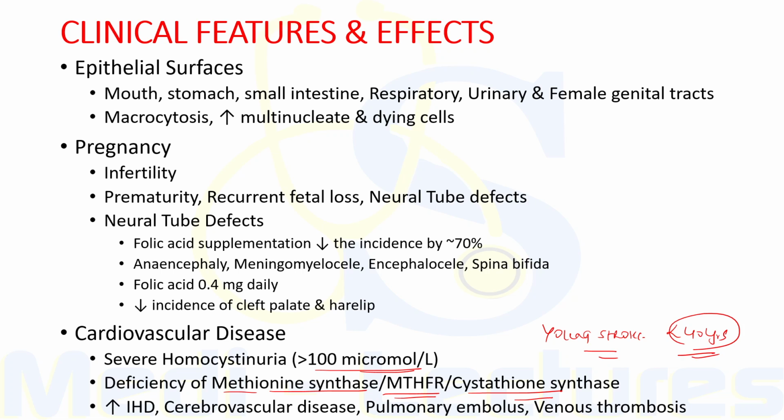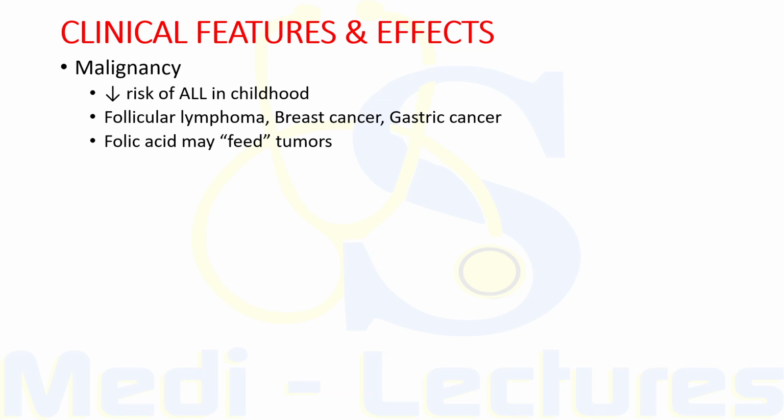Now, when we consider malignancy, prophylactic folic acid in pregnancy has been found in some studies to decrease the risk of acute lymphoblastic leukemia in childhood. Other tumors that have been associated with folate polymorphism include follicular lymphoma, breast cancer, and gastric cancer. Now, it is important to note that folic acid, on the other hand, may feed the tumors. Therefore, it should be avoided in patients with already established tumors.